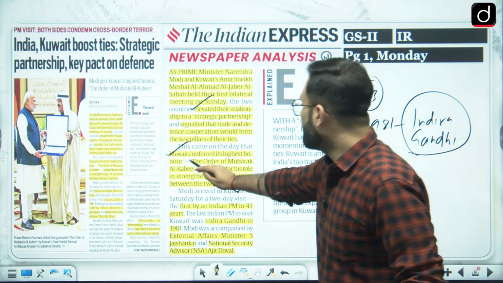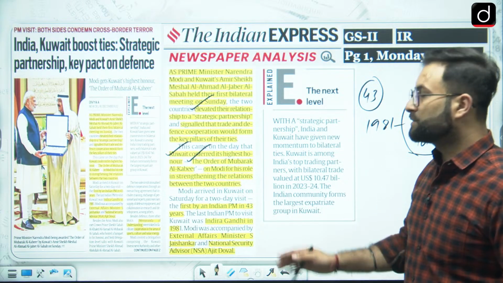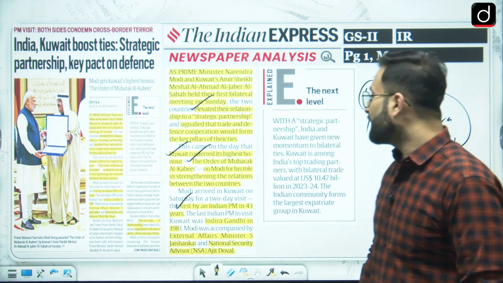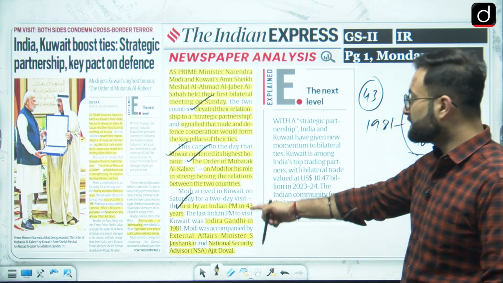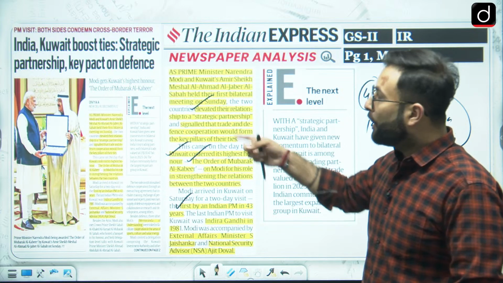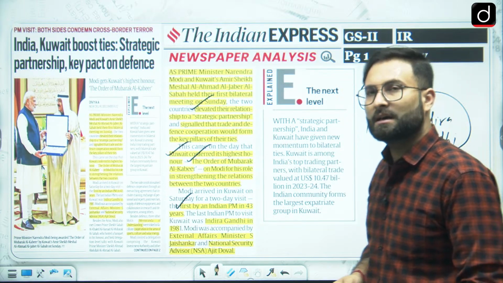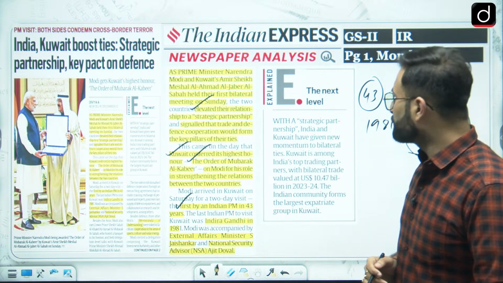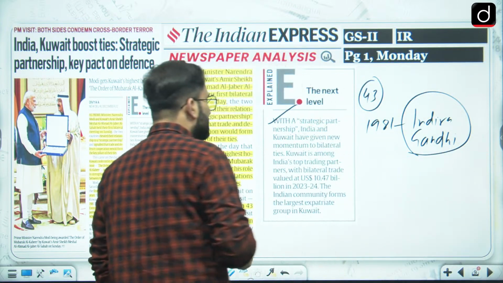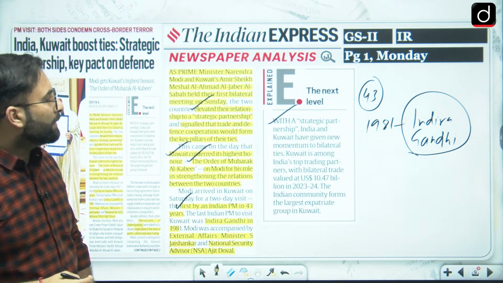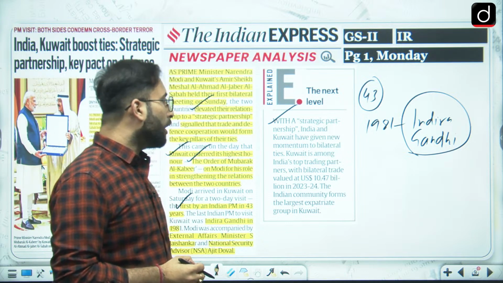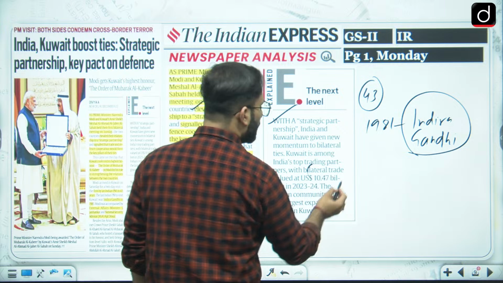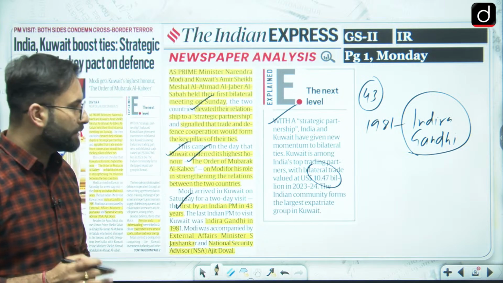The Order of Mubarak Al Kabir was conferred on Modi for his role in strengthening the ties between the two nations. This is the first visit by an Indian Prime Minister in 43 years, which we have already discussed. Indira Gandhi visited in 1981. Along with him, our External Affairs Minister and the National Security Advisor have met their counterparts. With a strategic partnership, India and Kuwait have given new momentum to the bilateral ties. Kuwait is among the top trading partners, with bilateral trade of around 10.47 billion US dollars in 2023-24.